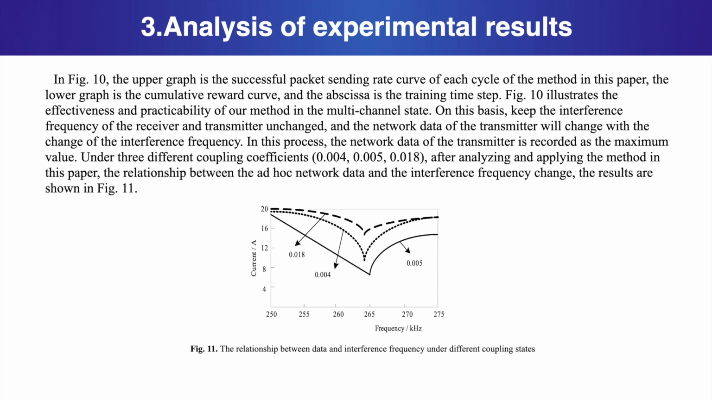On this basis, keep the interference frequency of the receiver and the transmitter unchanged, and the network data of the transmitter will change with the change of the interference frequency. In this process, the network data of the transmitter is recorded as the maximum value under three different coupling coefficients: 0.004, 0.005, 0.018. After analyzing and applying the method in this paper, the relationship between the ad hoc network data and the interference frequency change is obtained. The results are shown in Figure 11.